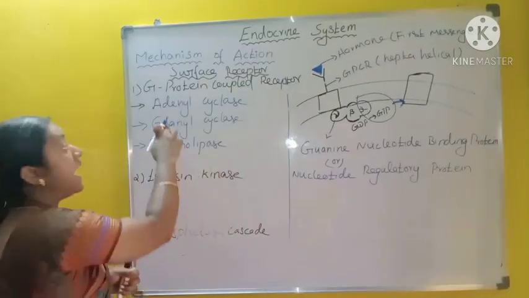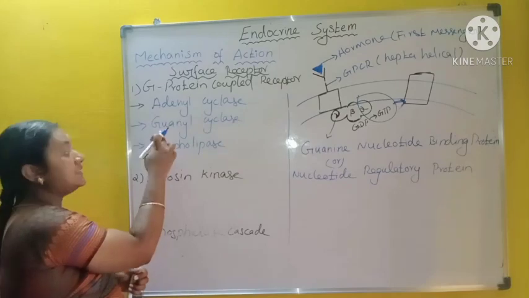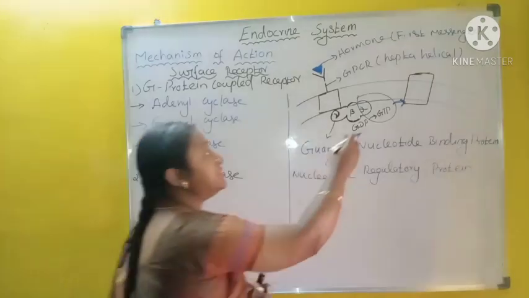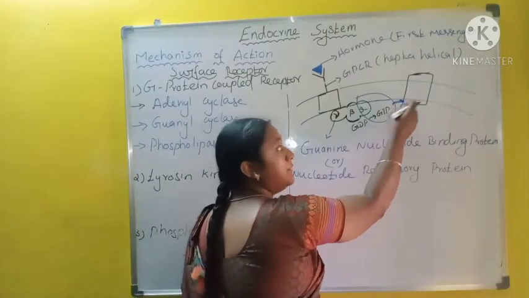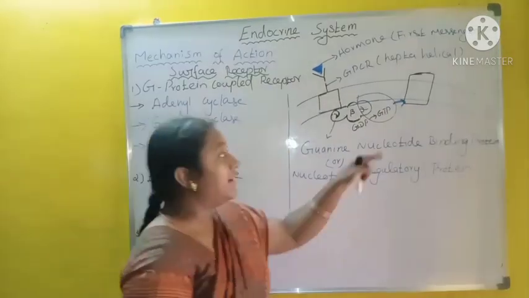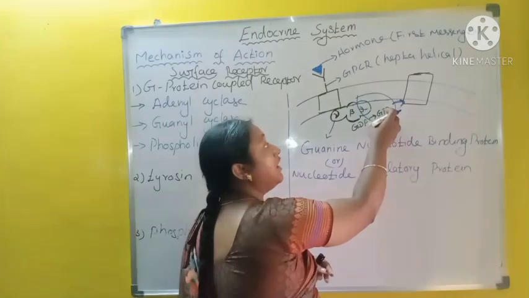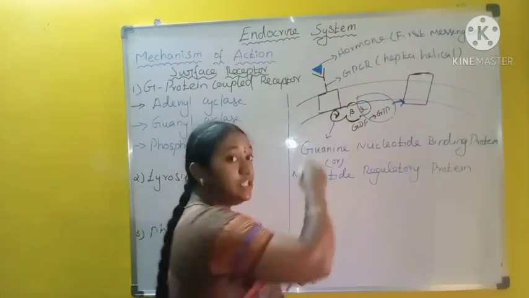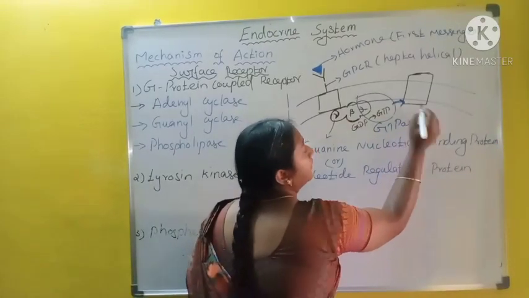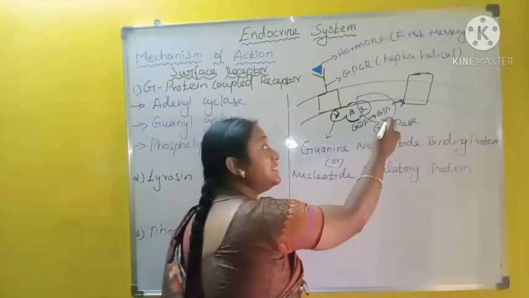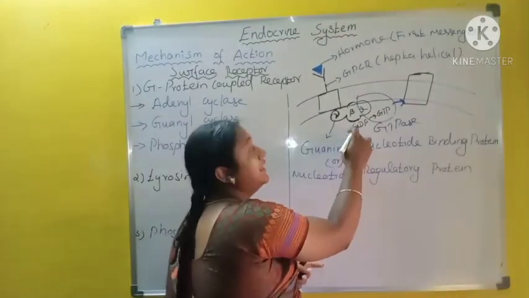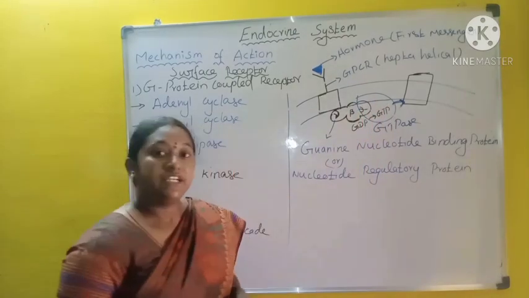That enzyme may be adenylyl cyclase or guanyl cyclase or phospholipase. According to the action of the organs, this alpha guanosine triphosphate binds with the particular enzyme. This enzyme becomes activated. When the enzyme is activated, this alpha unit again attaches to the G protein with the help of GTPase enzyme. That GTPase enzyme hydrolyzes GTP, guanosine triphosphate, into guanosine diphosphate. Then the alpha unit again binds with the G protein.